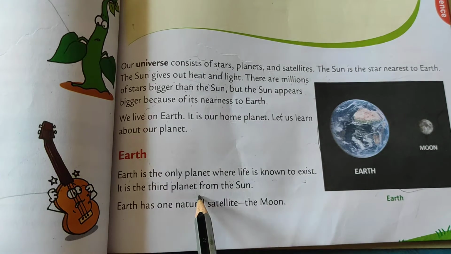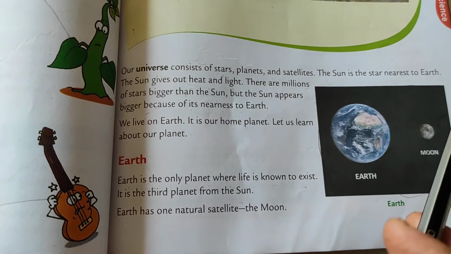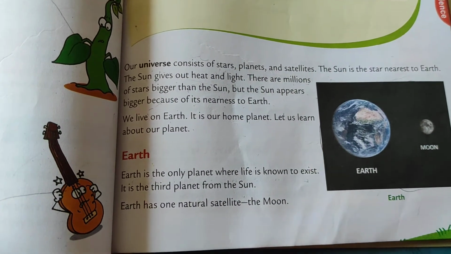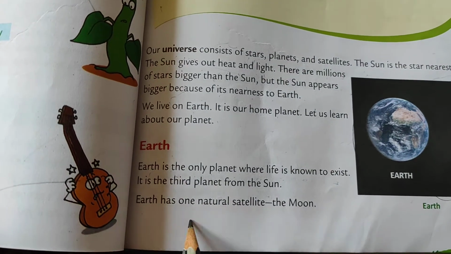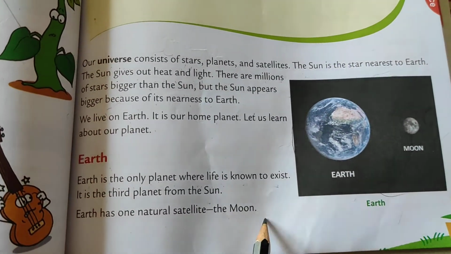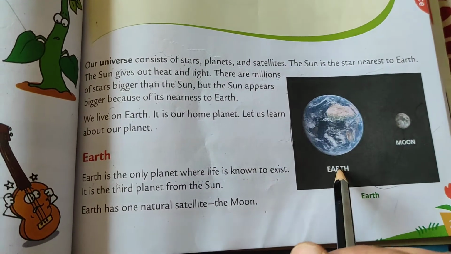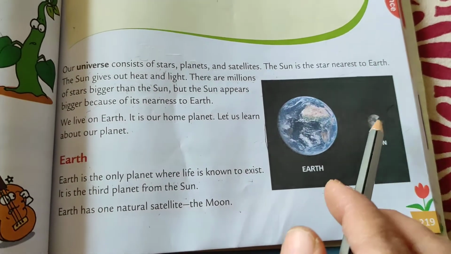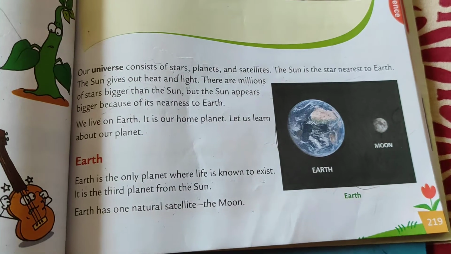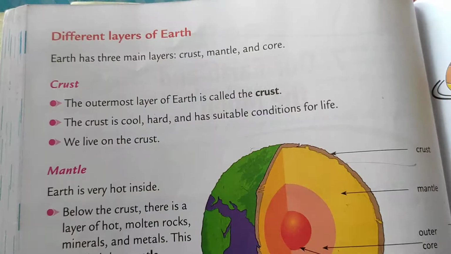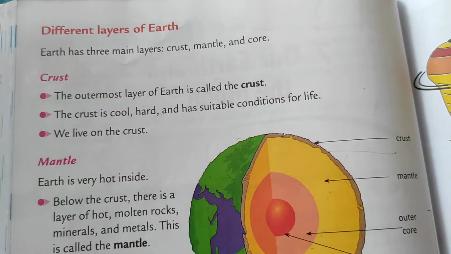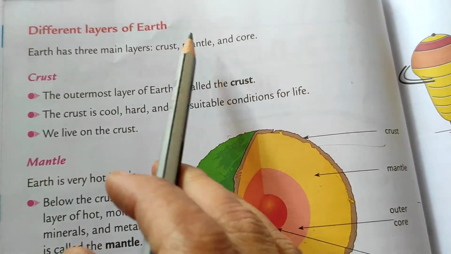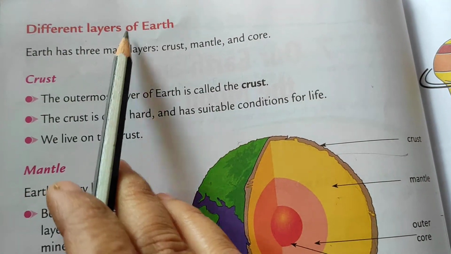It is the third planet from the sun. Earth has one natural satellite, the moon. The name of the satellite is the moon. Okay students, turn your page. So these are the different layers of Earth. Let's see about the different layers of Earth.